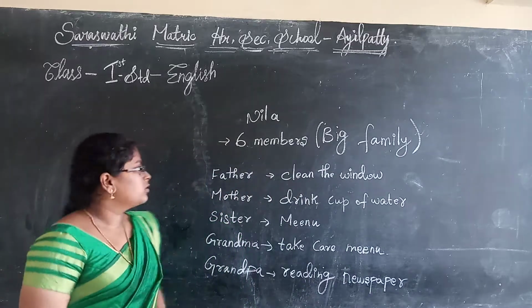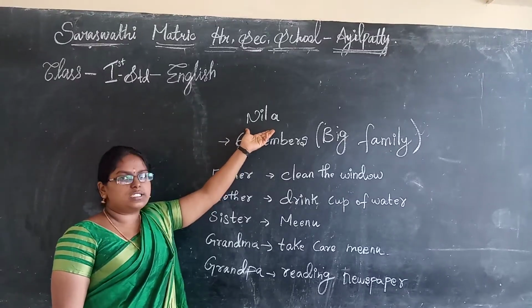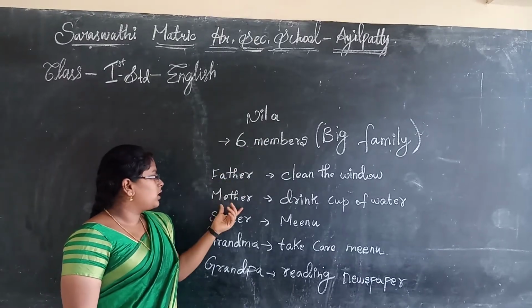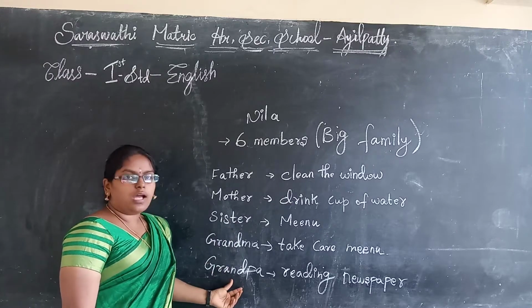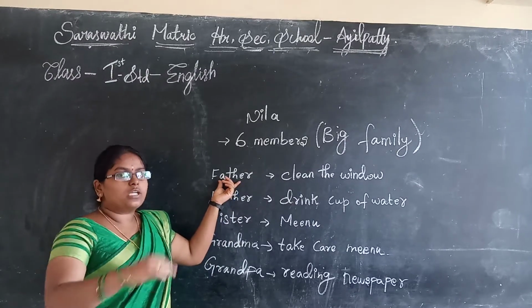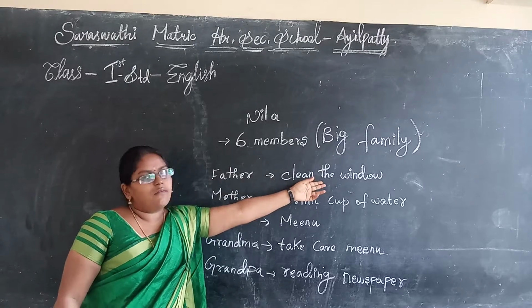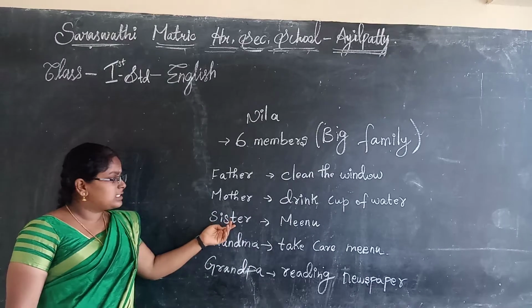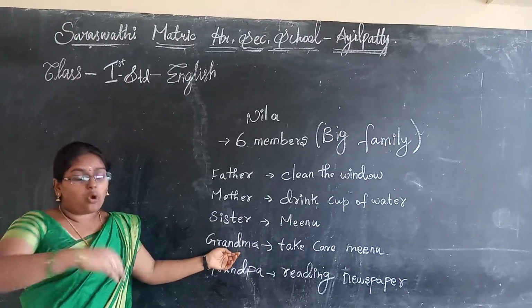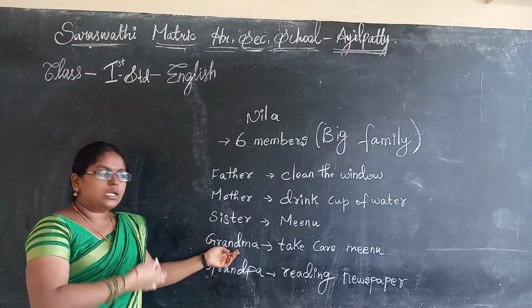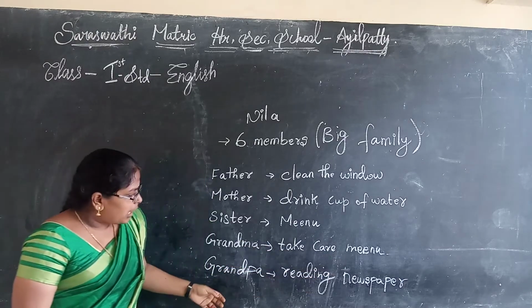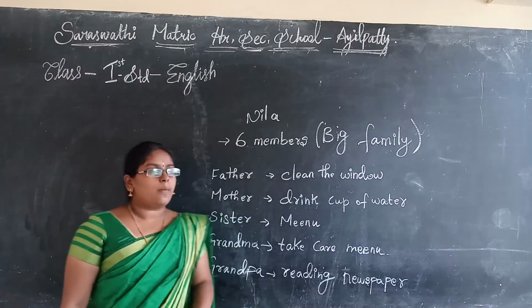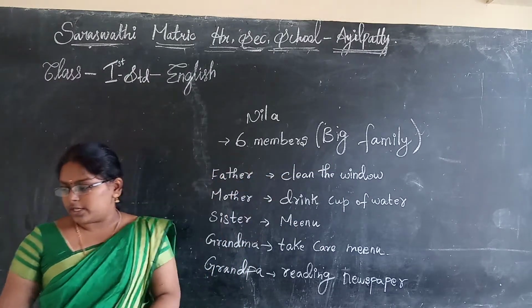Remember that Nila is the heroine of this lesson. Nila's family has 6 members. The first one is father, mother, sister, grandma, and grandpa. Nila's father, what did he do in that picture? He cleans the window. What did Nila's mother do? Drinks a cup of water. And then the sister's name is Meenu. Grandma, what did she do in that picture? Takes care of Meenu. And then grandpa is reading a newspaper. That's all. This is called a big family. Okay. Are you clear? Okay. Next.